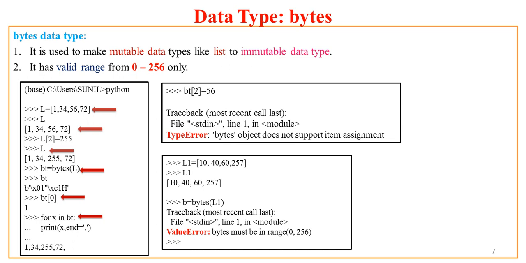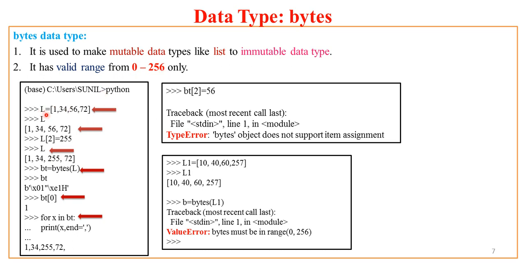Now let us see the bytes data type. The bytes data type is used in Python to make mutable data types like list an immutable type. So if there is a requirement wherein an already created list should not be altered at a later point of time in the programming, so you want to make those list items immutable, in that case you need the bytes data type. And again the valid range of the bytes data type is 0 to 256. That means the reusability or immutability is supported up to what value? 0 to 256. Now let us see this practically.